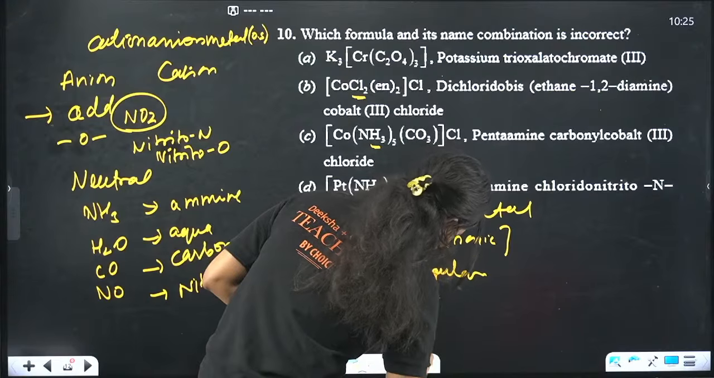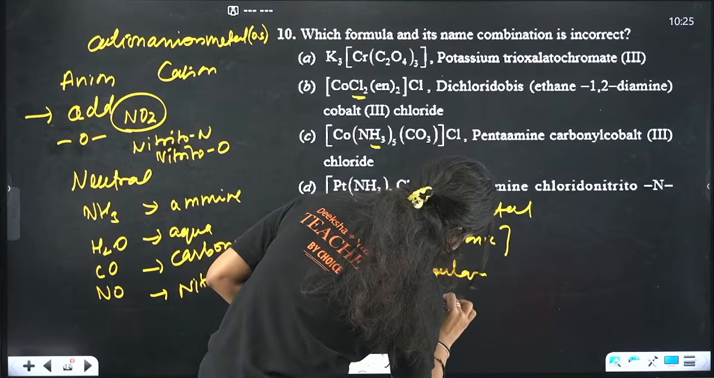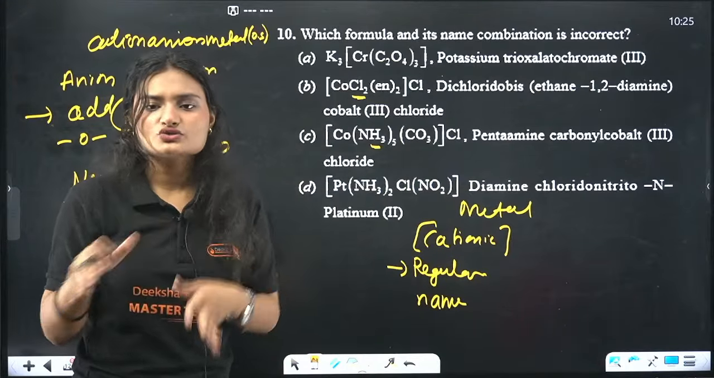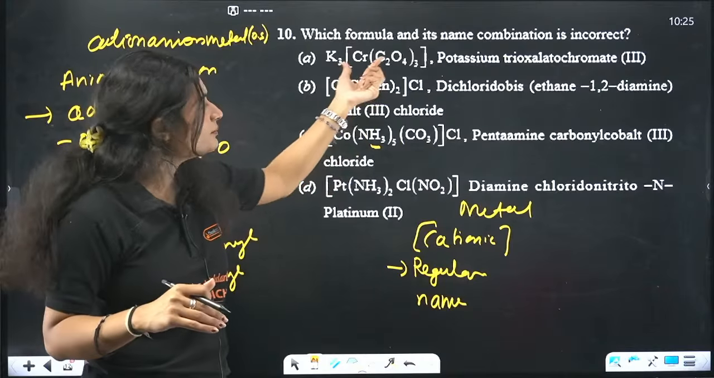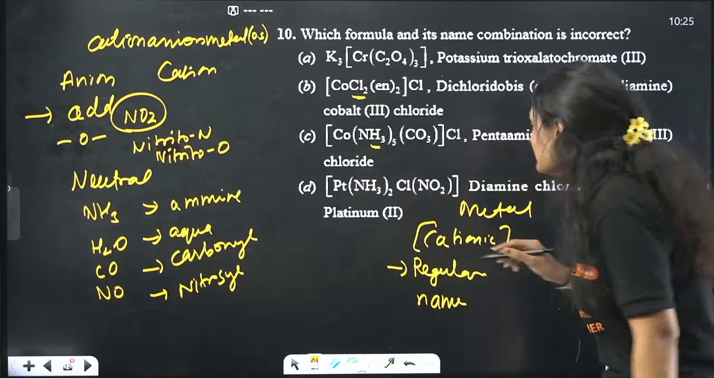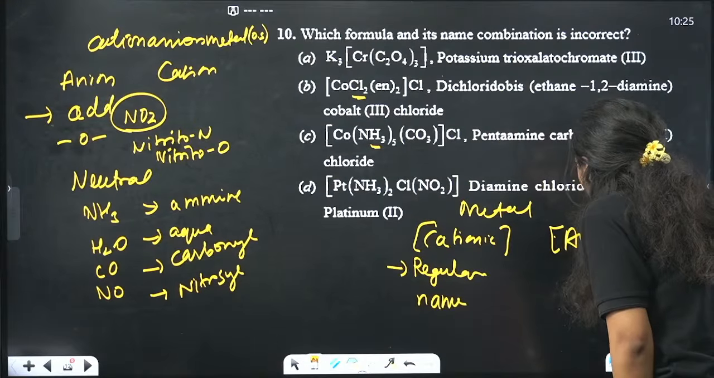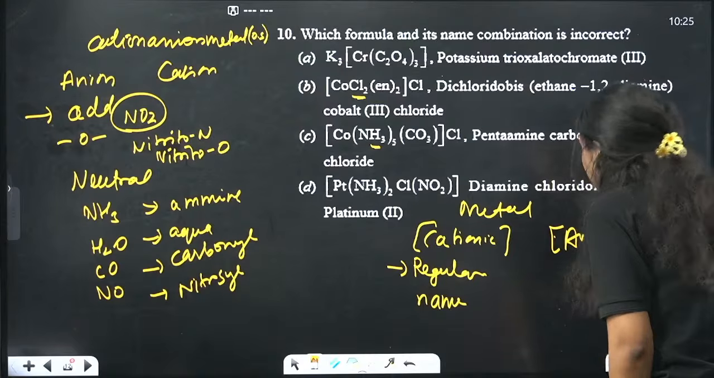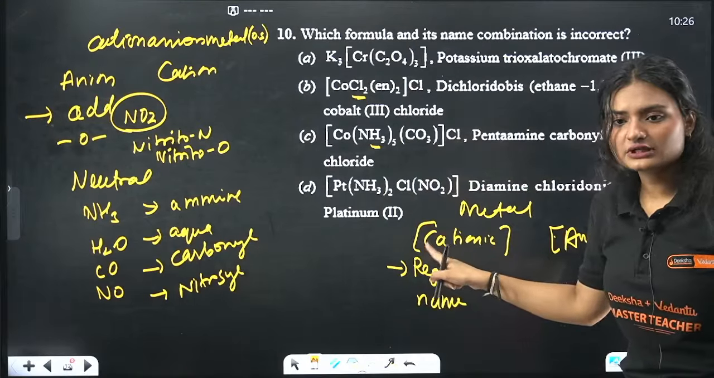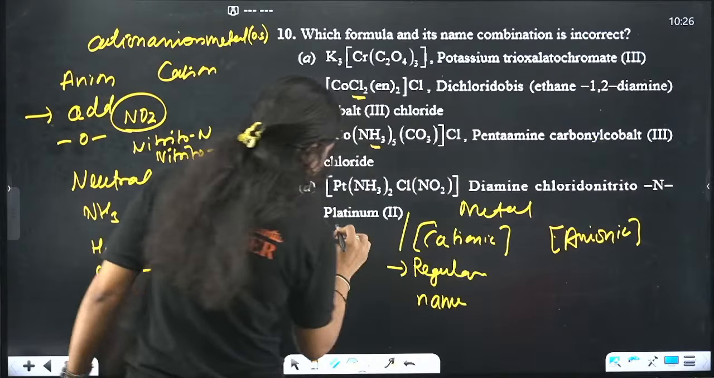Regular name of metal is used, okay? In that case, regular name. If platinum is there, you use platinum. Cobalt is there, you use cobalt. Or if you have chromium, you use chromium. But if your metal is a part of an anionic complex, then instead... Okay, so this works for cation as well as neutral complex.